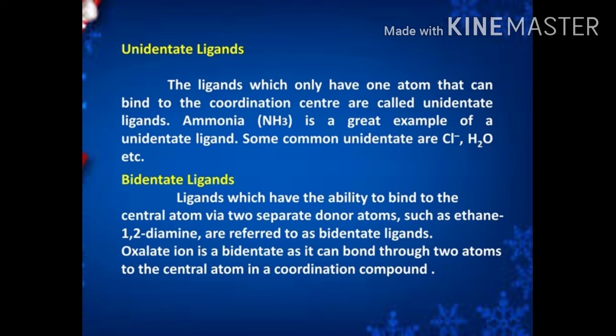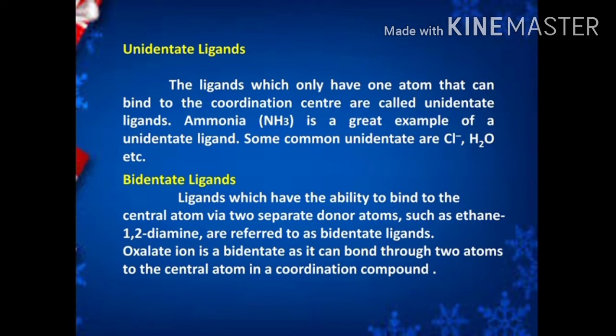For example, ammonia, chloride, water molecules. Bidentate ligand means ligands which have the ability to bind to the central metal atom through two different donor atoms. Example, ethane-1,2-diamine, oxalato.